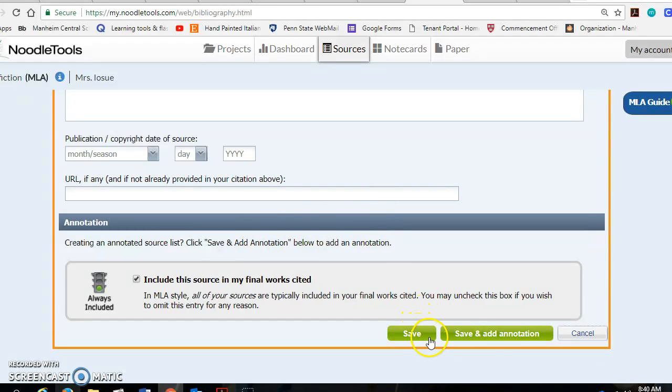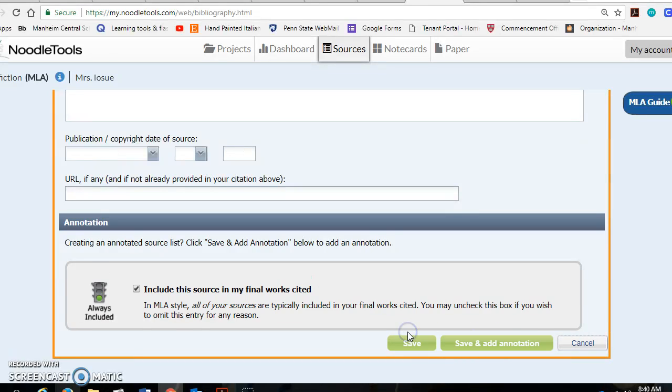If I want to just save, I'm going to click this button, but if I want to save and add an annotation to this source, I'm going to click this button over here. We'll get to that in just a moment.